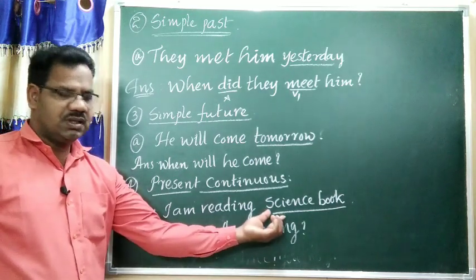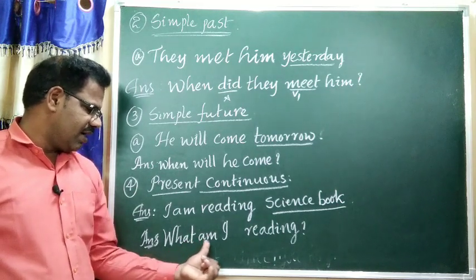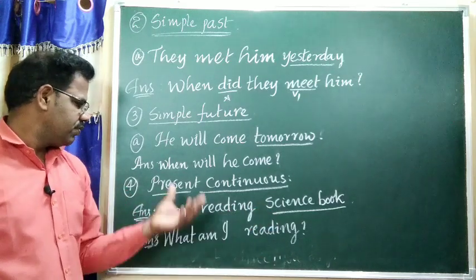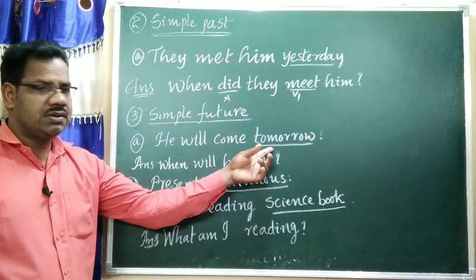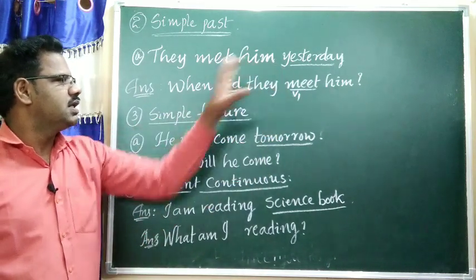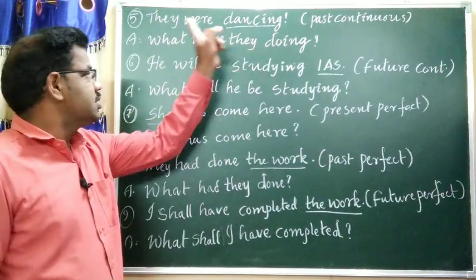This is the underlined word. Then, what am I reading? Then the answer is science book. Once you recall the answer: when will he come? Tomorrow. When did they meet him? Yesterday.